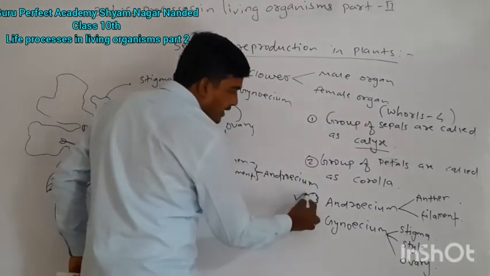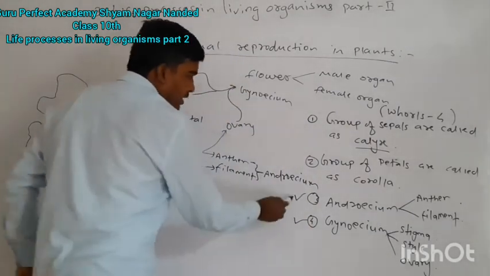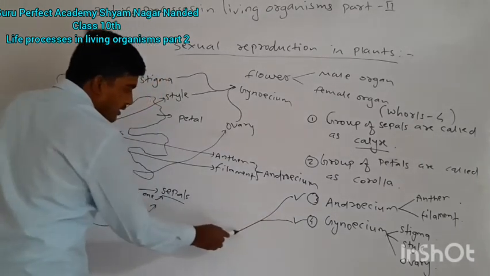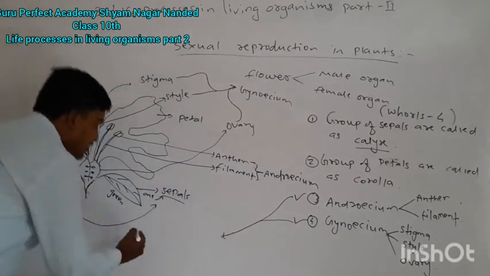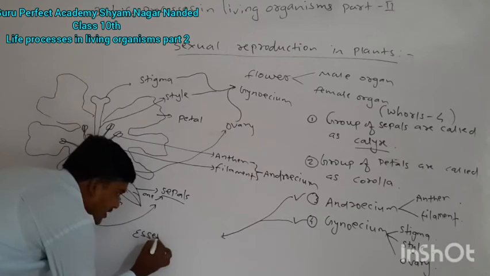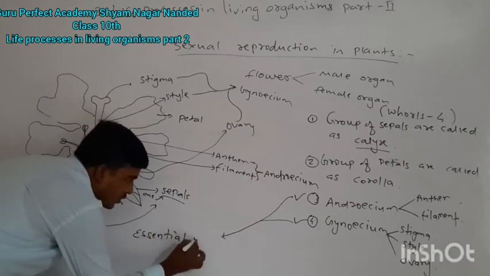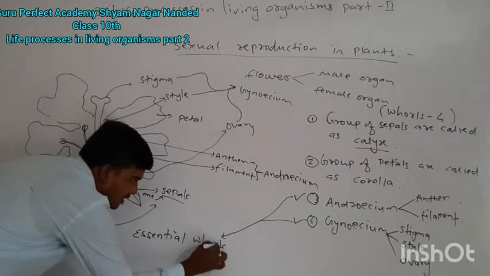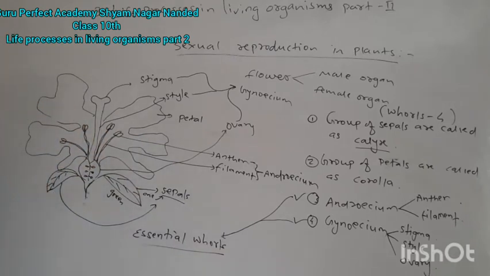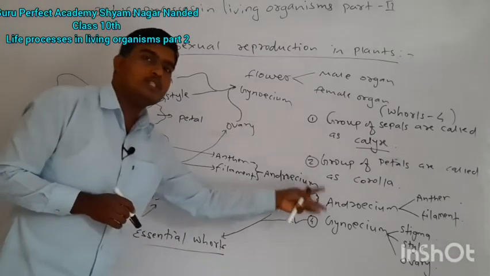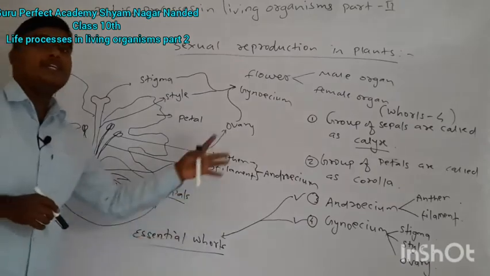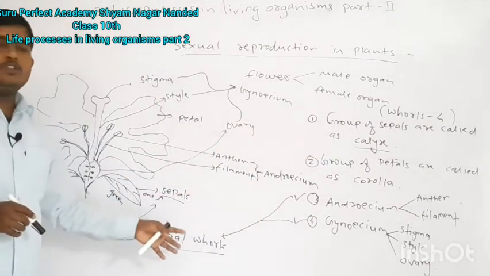These two, androecium and gynoecium, are called essential whorls, because these two structures are involved in sexual reproduction.